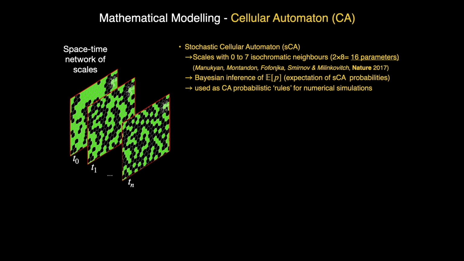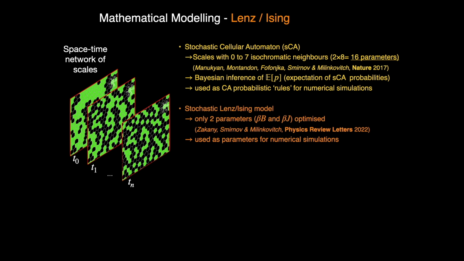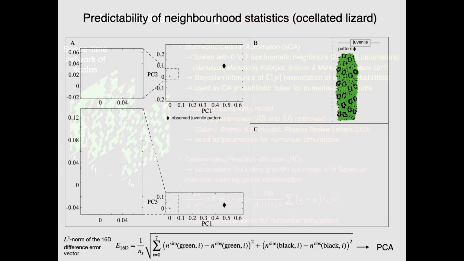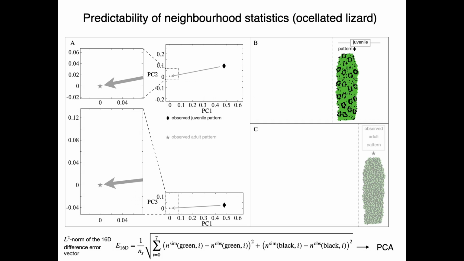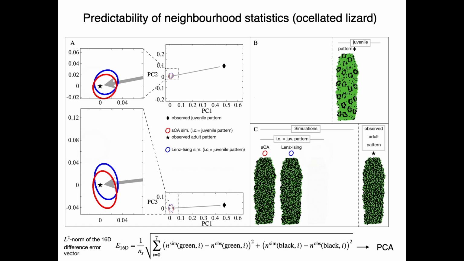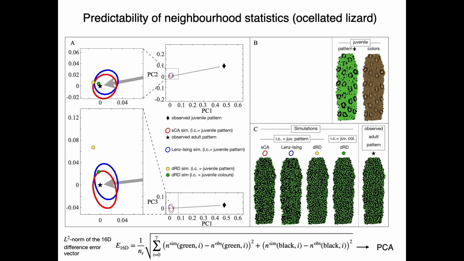In the stochastic CA, in the Ising model, which is another stochastic model, and in the RD model, we optimize parameters by minimizing the error between simulated and observed patterns. A principal component analysis illustrates that, in real lizards, the juvenile develops towards the adult pattern positioned at the 0 error coordinate. We then show that all models generate patterns with low errors. The RD simulation, starting from real juvenile colours, produces yet a smaller error. In conclusion, the 3 models robustly predict nearest neighbour statistics, hence the general labyrinthine look of real adult patterns.